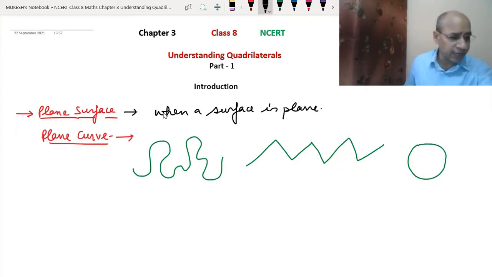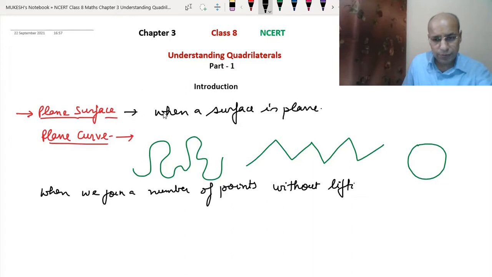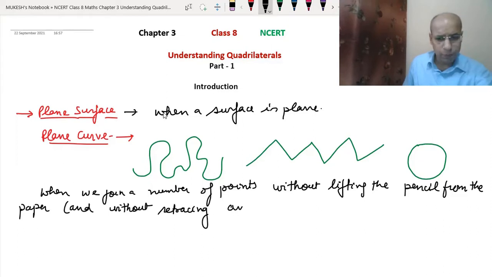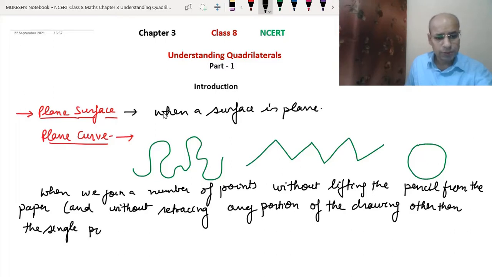So we can describe a plane curve in this sense: when we join a number of points without lifting the pencil from the paper and without retracing any portion of the drawing, means we don't have to repeat that, other than a single point, we get a plane curve. I hope you understood this.